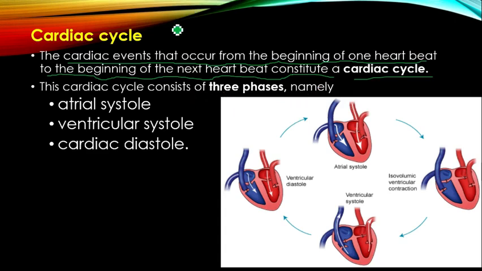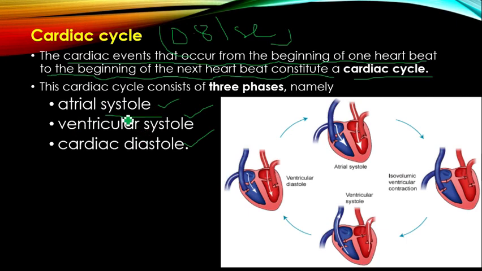The cardiac cycle is completed within 0.8 seconds. It takes 0.8 seconds for one cardiac cycle. That cardiac cycle is again divided into three events: atrial systole, ventricular systole and cardiac diastole. Here, systole means contraction, which happens because of depolarization of cells present in both atria and ventricles.